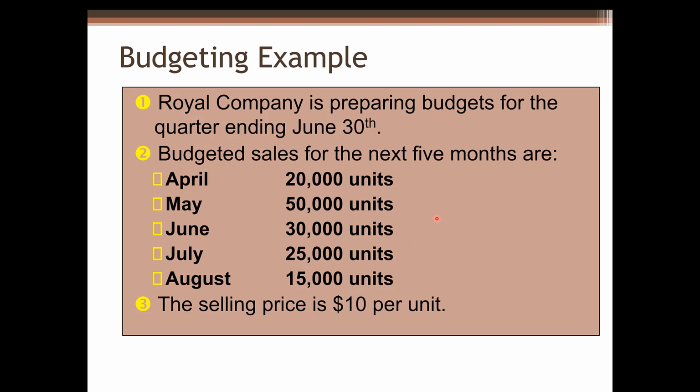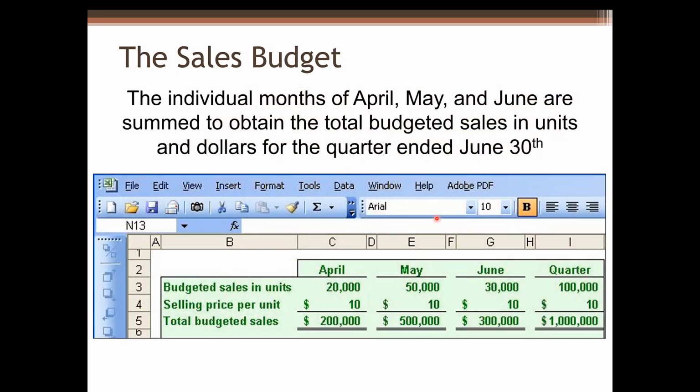Based on this information, we will first prepare the sales budget. We can prepare the sales budget in the Excel file. We need to report each month and the total budgeted sales in units and the dollar amount for the quarter. For each month, we know budgeted sales in units.